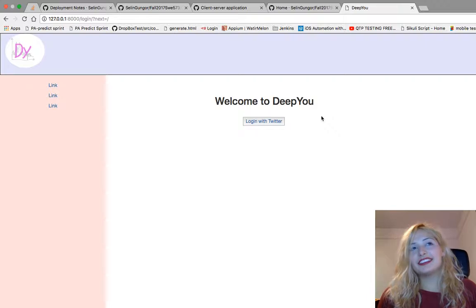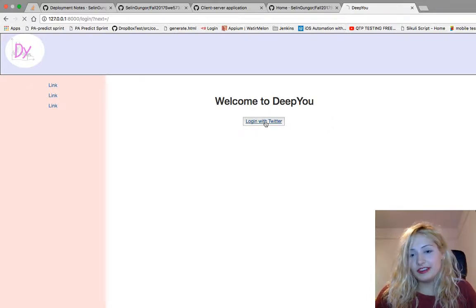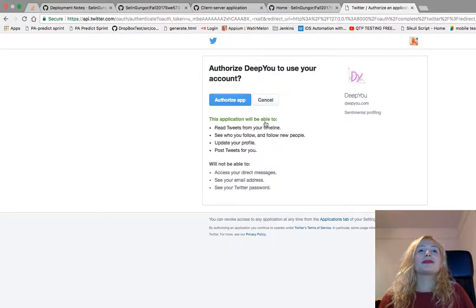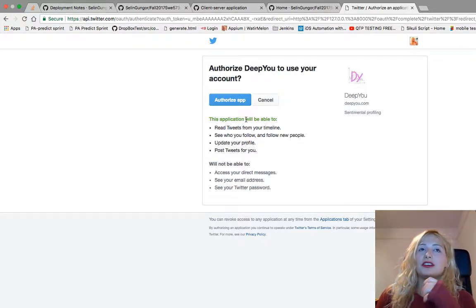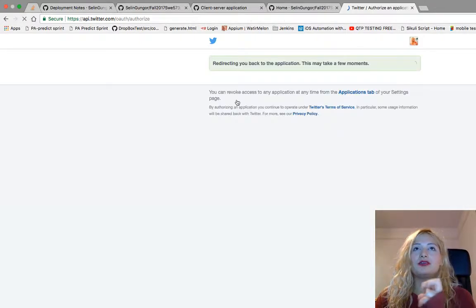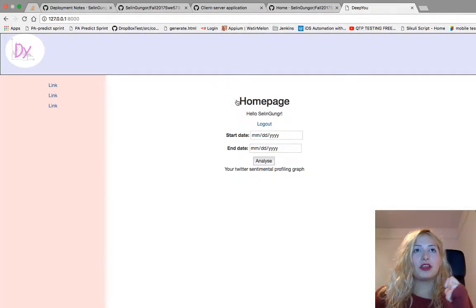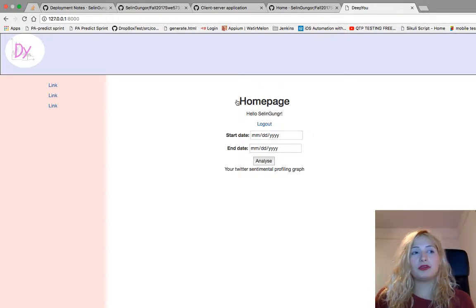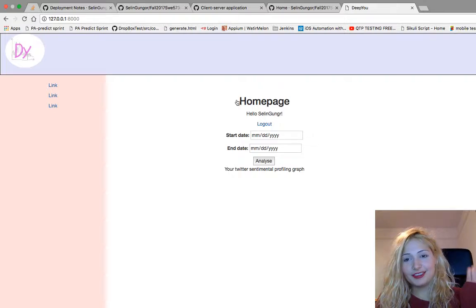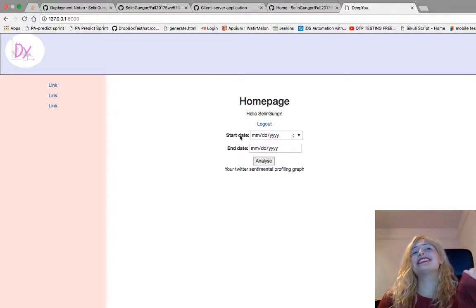The user logs in via Twitter by clicking that button, and it asks for permission to read tweets from your timeline. You need to give authorization to DeepYou. If your tweets are public, it's okay, but if you have a private account and keep your tweets private, you should give permission, otherwise you cannot see your emotional analysis. After you log in, you can see my Twitter username here.